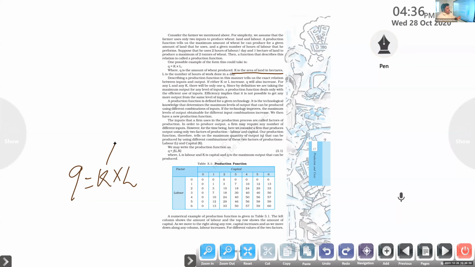If you make changes in the input, definitely it will reflect on the output. For any L and K, there will be only one Q, since by definition we are taking the maximum output for any level of inputs.